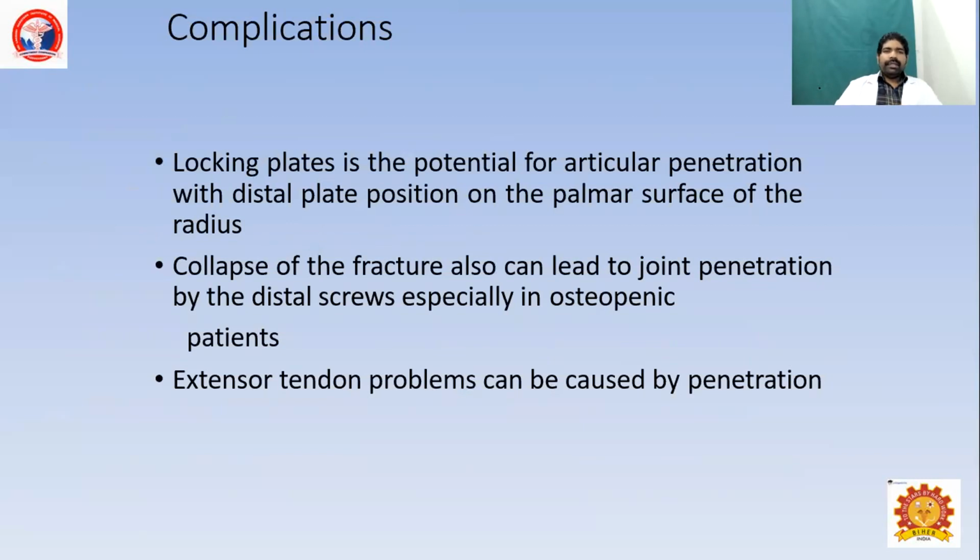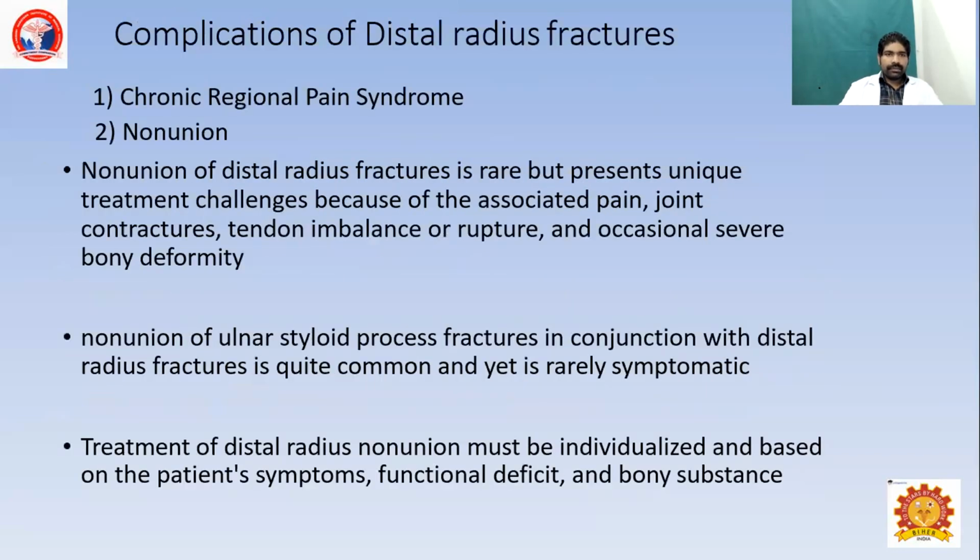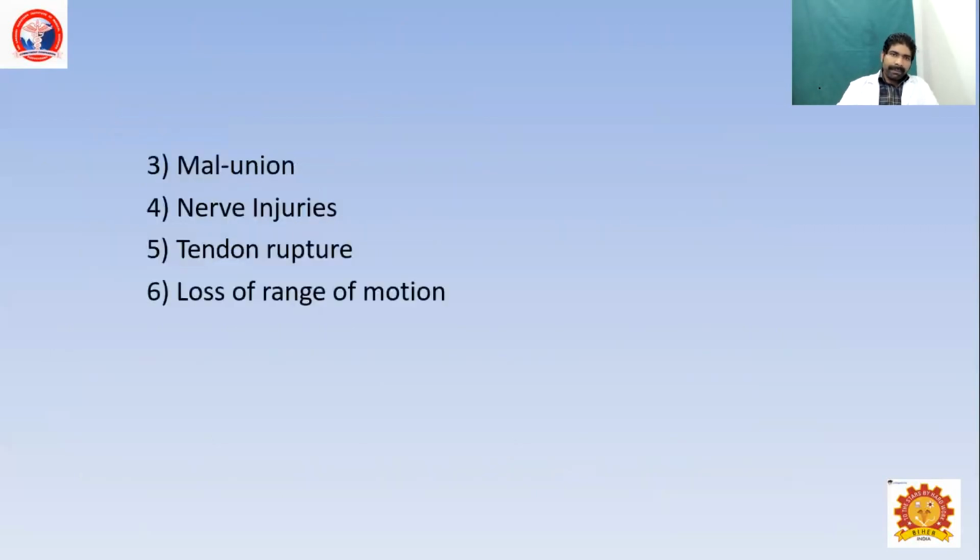Complications will be penetration of the screw to the dorsal aspect, collapse of the fracture in an osteopenic patient, and extensor tendon problems. Non-union is a rare complication, and chronic regional pain syndrome is the most common late complication of a distal radius fracture. Others include malunion, nerve injuries, tendon rupture, and loss of movement.